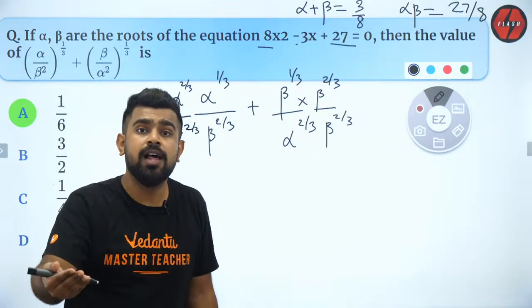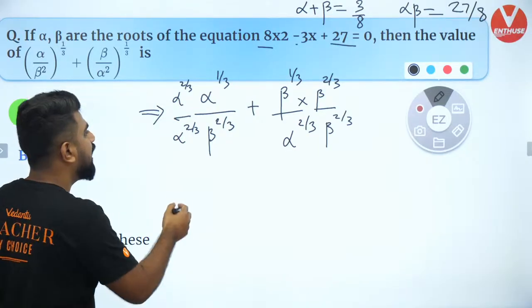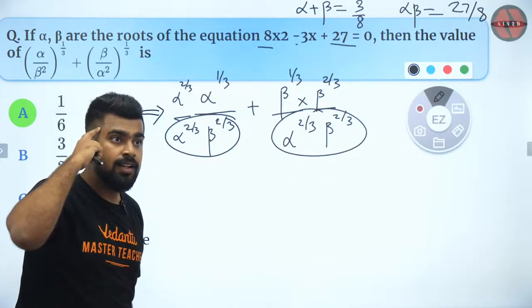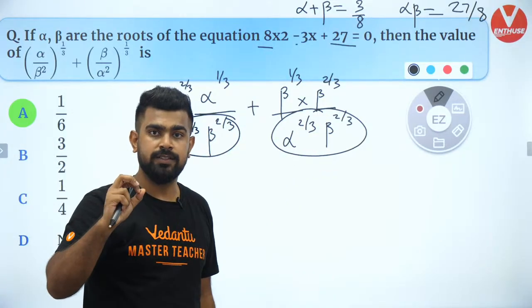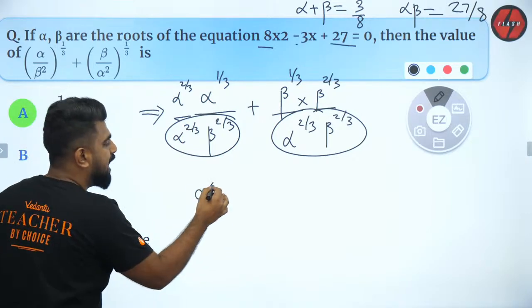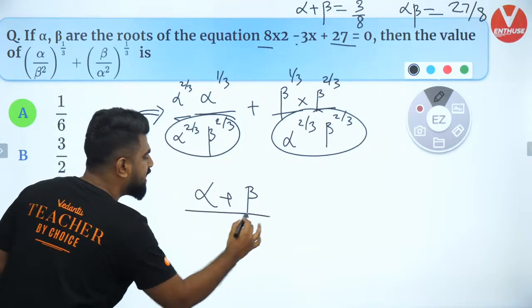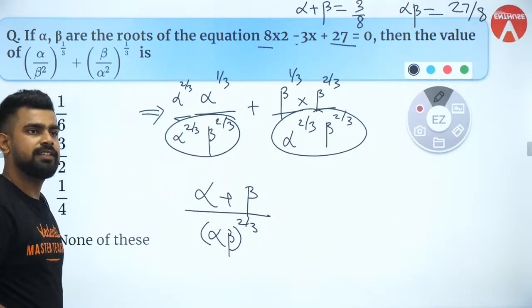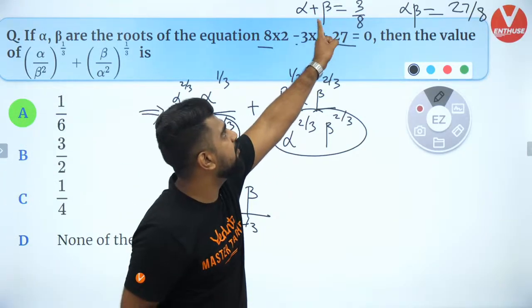Why did I do this? Because I want to make the same denominator. That is the idea, that is how you go forward. Got it? Brilliant. Now this will become alpha plus beta divided by alpha beta to the power 2 by 3. Now that's it, over. I have alpha plus beta.